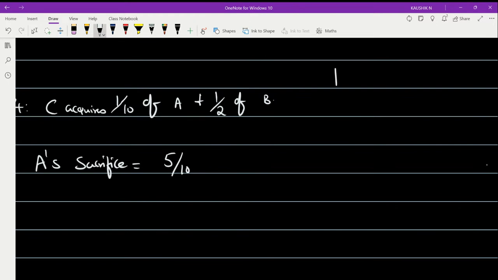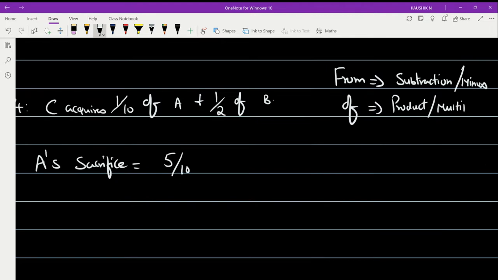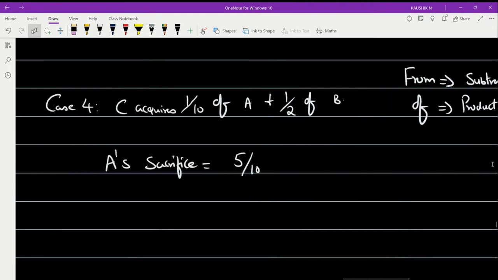If you find the word from, it denotes subtraction, or minus; we need to eliminate it. Whereas the word of denotes product or multiplication.